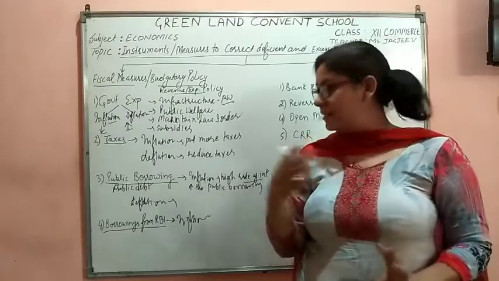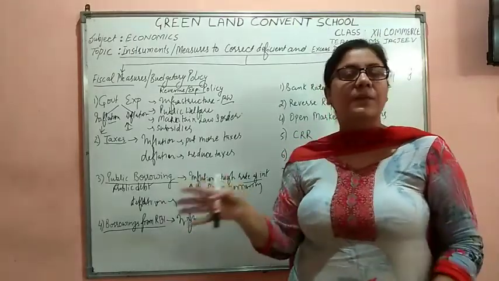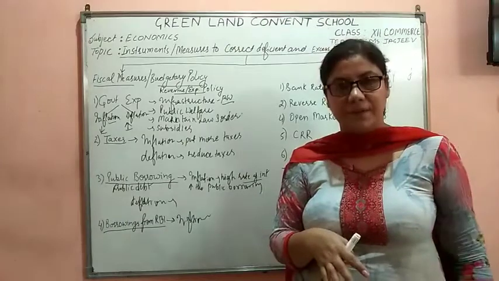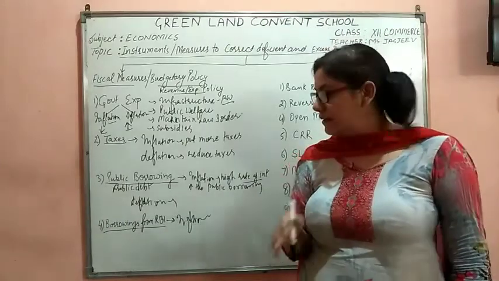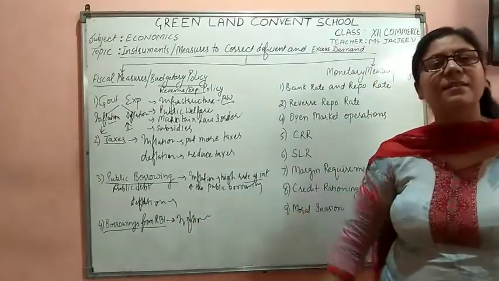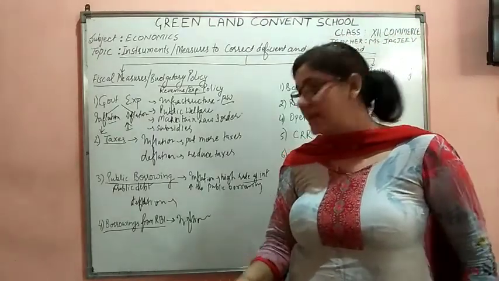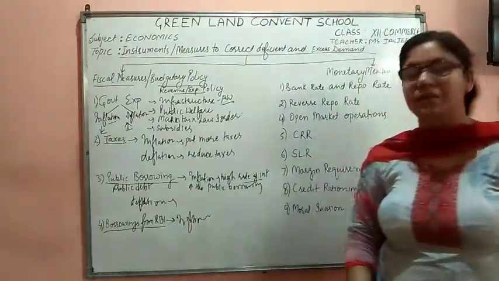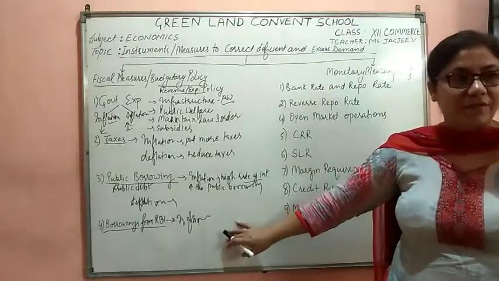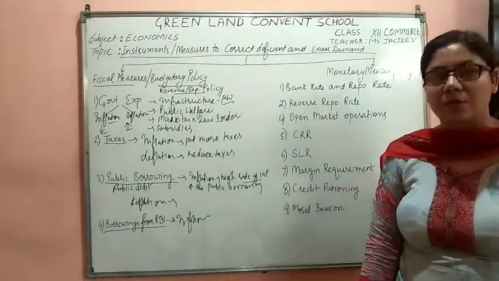In the situation of inflation, the government borrows less from the RBI so that there is less expenditure in the economy. The government is doing less expenditure to deal with the situation of inflation. That is what we say borrowings.